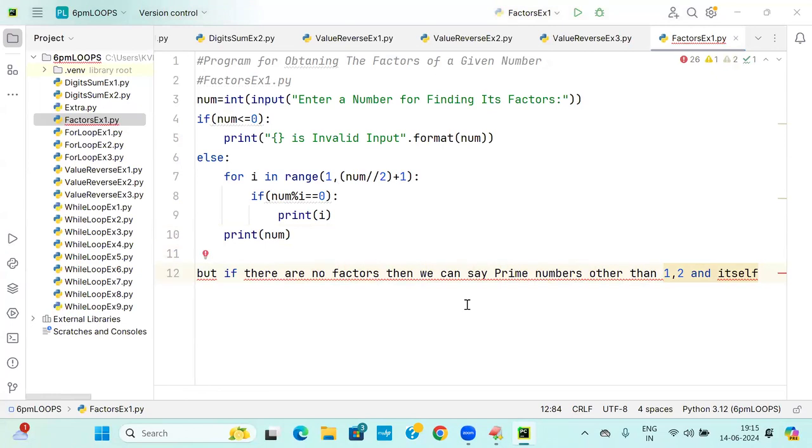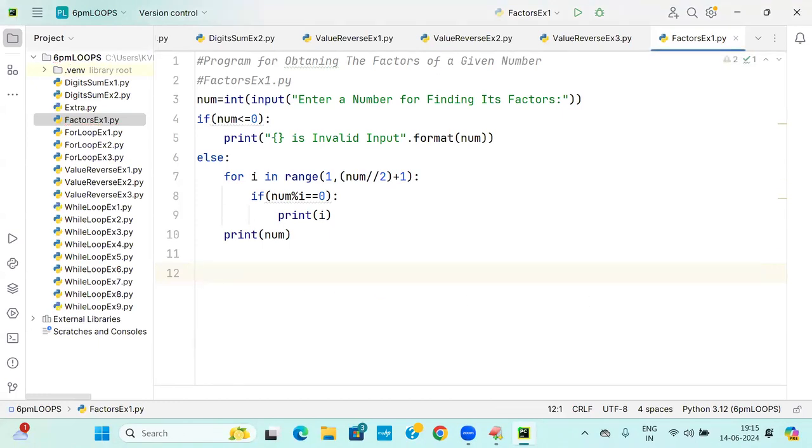What is the actual answer? What are they thinking? They are thinking that having 1 and 2 as factors means prime number. Prime numbers other than 1 and 2? 2 is a prime number. You don't know that 2 is a prime number. Other than 1 and 2 means what? We're going out of order. Better not to go into detail because I will explain prime numbers in the class.